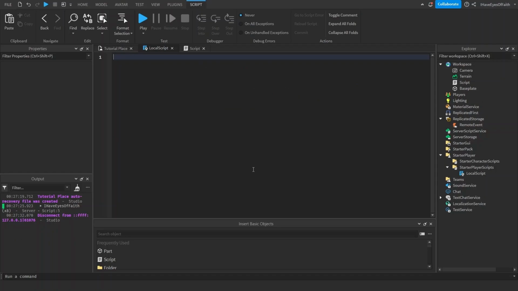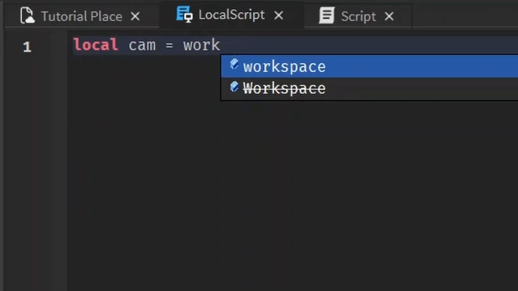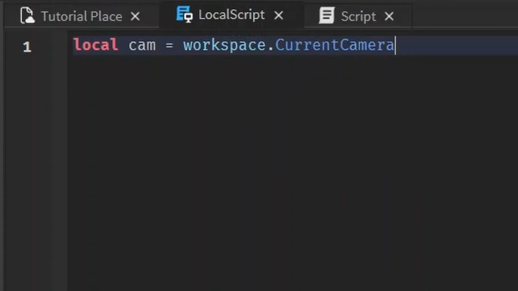Do you think you're going to use a local script or a regular script for the camera? If you guessed local script, you're right. Every single individual player has a camera and they control it, so it's going to be a client-side thing. We can access the player's camera through a local script by writing workspace.CurrentCamera, and that will take hold of the player's camera.